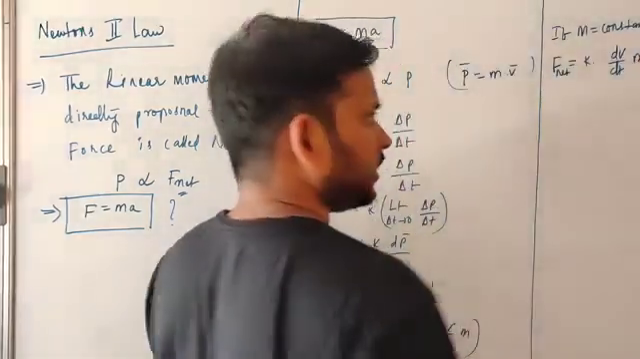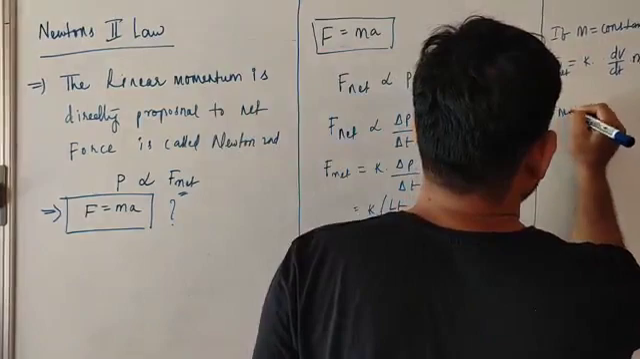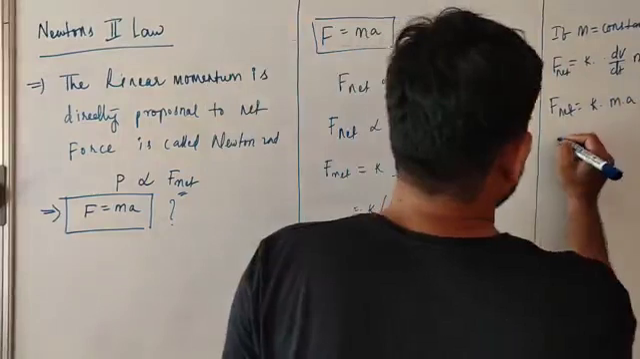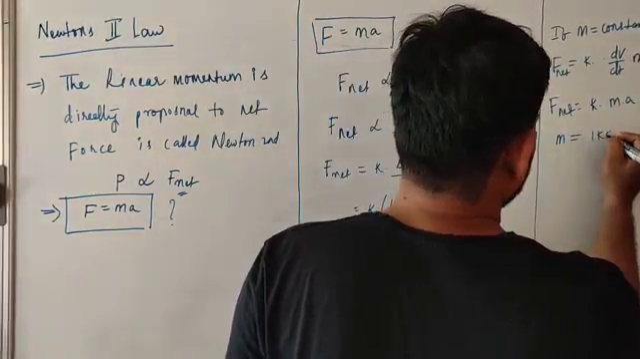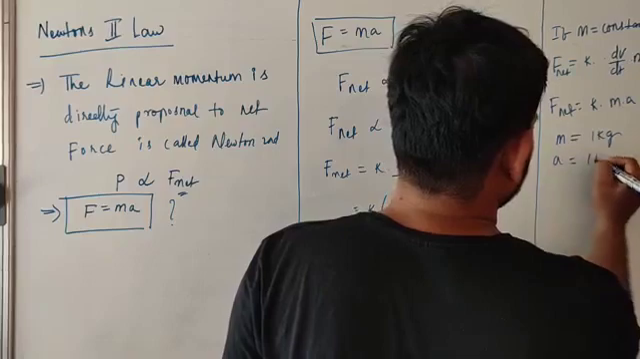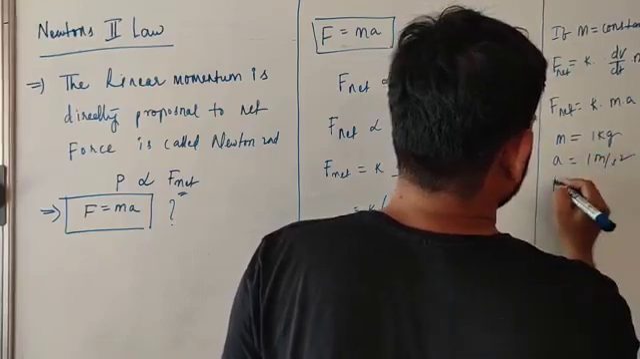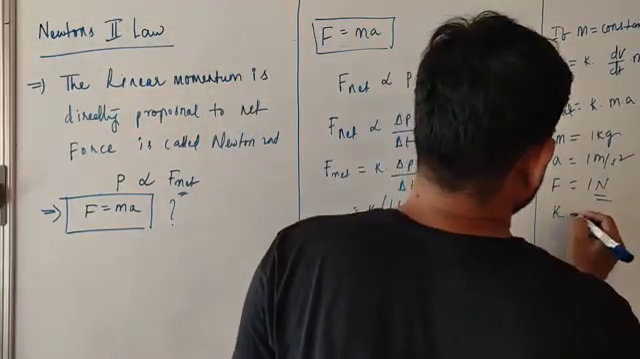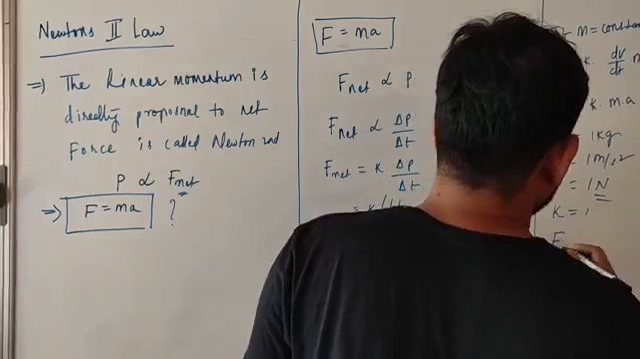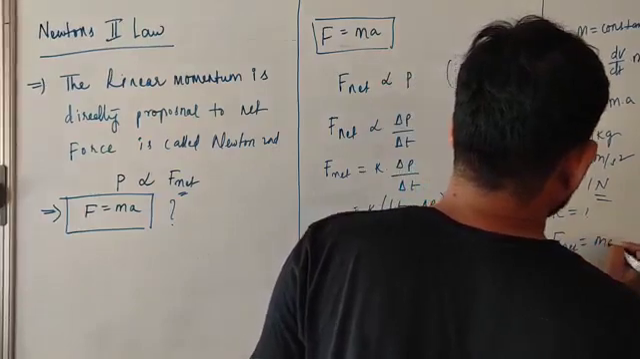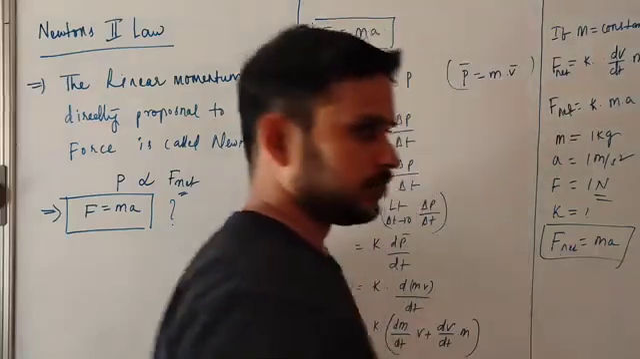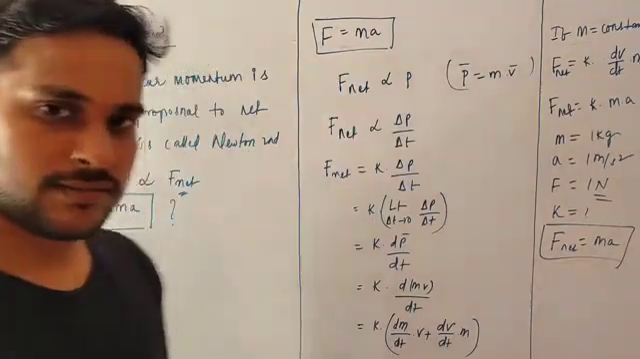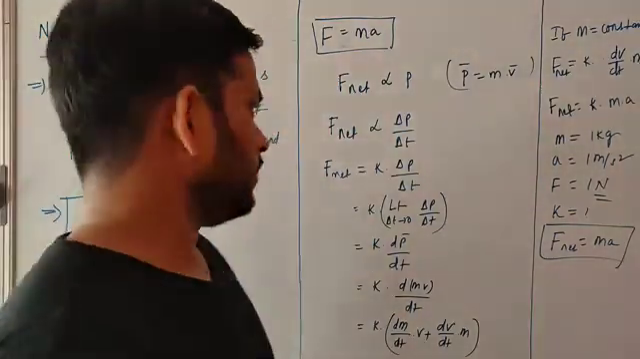What is the meaning of dv by dt? A. So F is equal to K into m into a. If m is equal to 1 kg, a is equal to 1 meter per second square, and F is equal to 1 newton, then K is equal to 1. So F net is equal to m a. Like this you can derive how F is equal to ma. Okay, please note this.